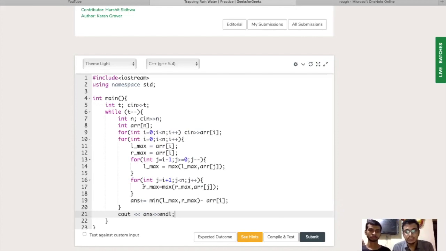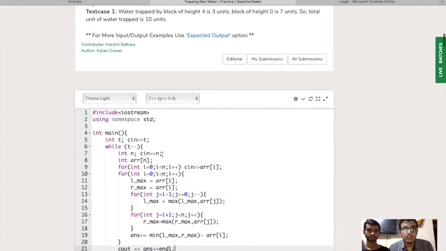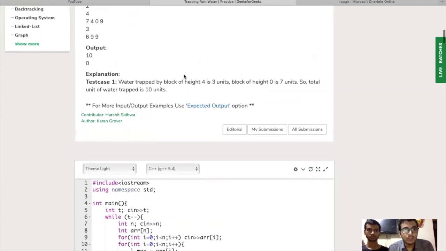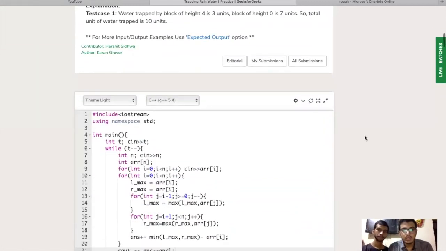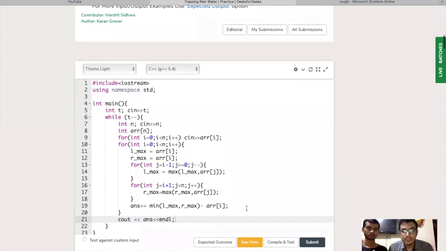So the time complexity will be n cross n, so n square, and that's not going to work because the constraints are very high. The size could be 10 to the power 7. So 10 to the power 7 into 10 to the power 7, 10 to the power 14, will not work. It will give us a TLE. So let's make it more efficient.